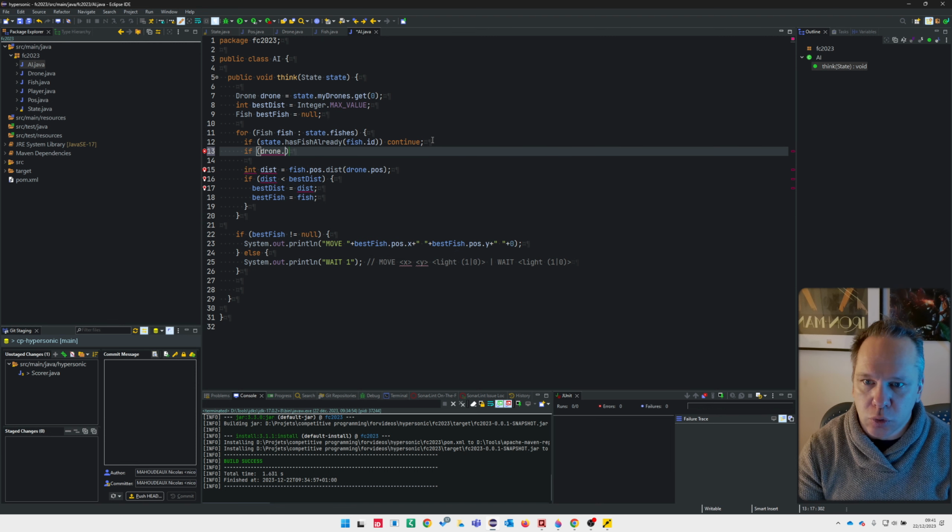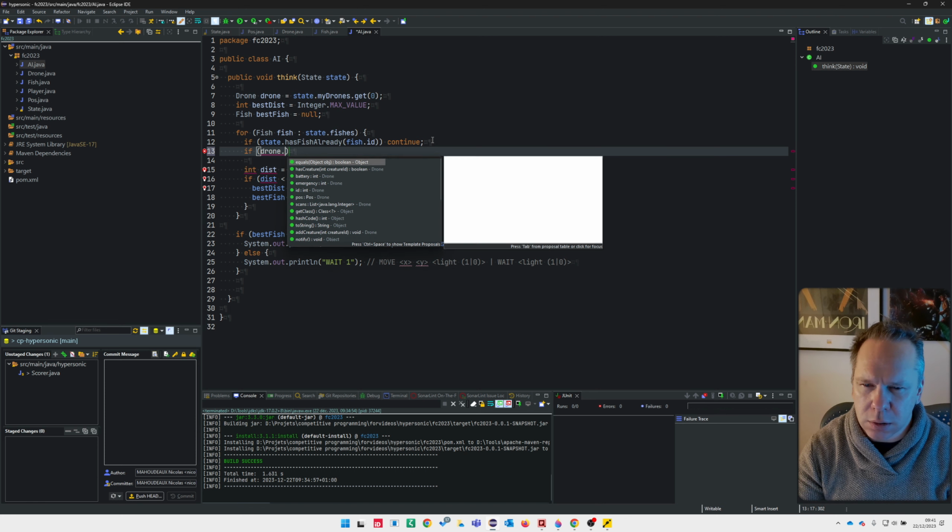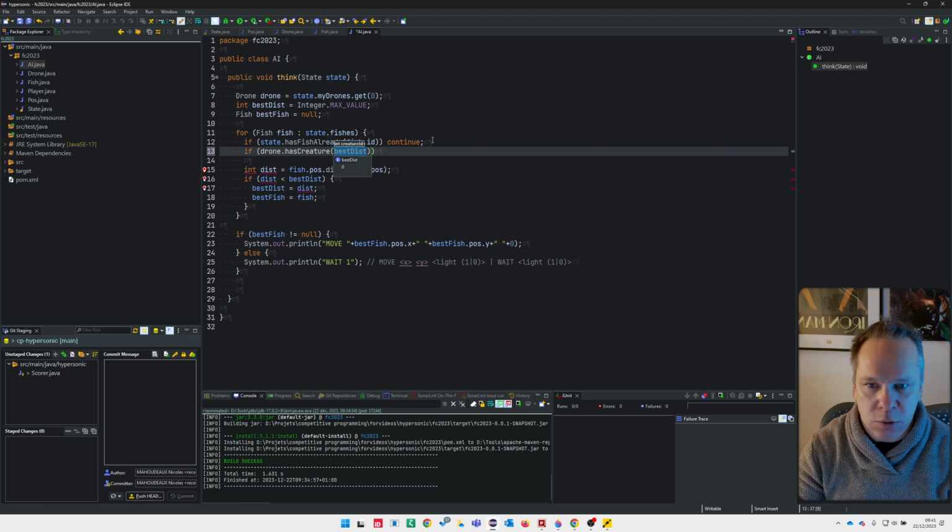I have to avoid following the fishes that I already have in my scan. So it's okay. That's what I coded when the summit was going on. So here I have the fish ID and I continue. So if I already have the fish in my inventory, I will continue.